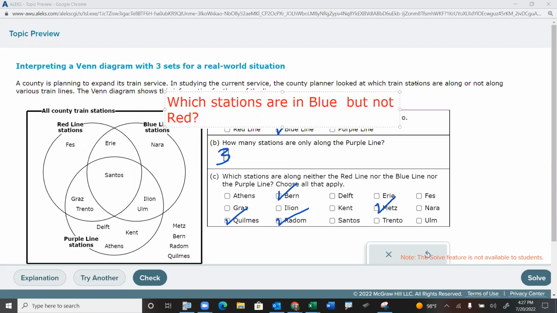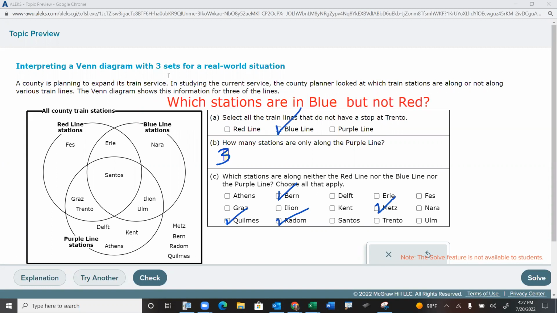And then I'll stretch that out so it doesn't overlap as much. Okay, so if we were exploring that, we would say, which stations are in blue? So blue is this group here, but not red. Okay, Erie and Santos, they're in red. But Nara, Ilion, and Ulm, they are in blue, but not red. So there'd be 3 in that group.